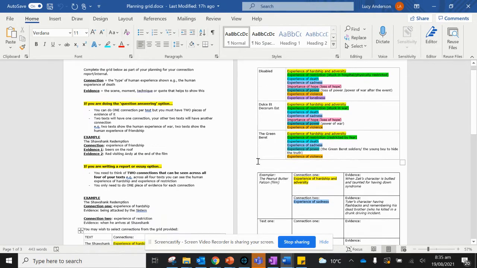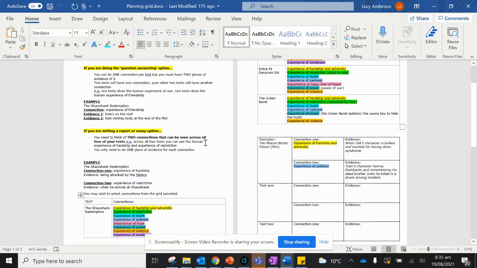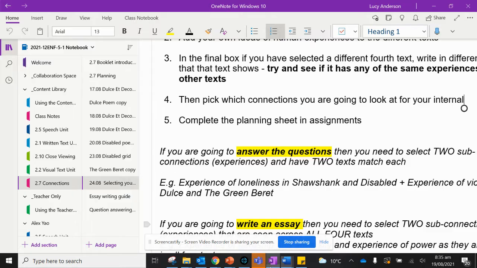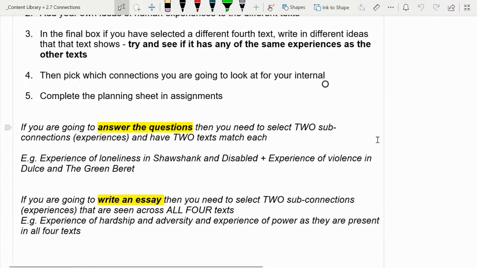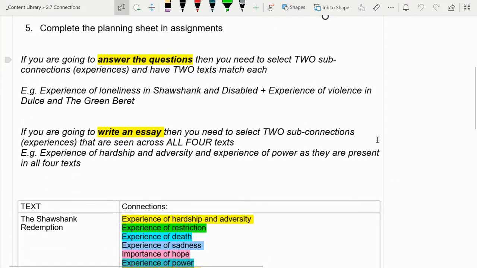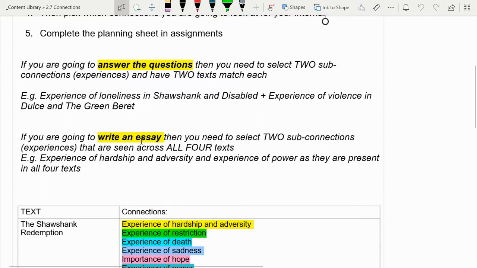It looks like this. It's got the same grid that is down in this page. It's got the same information again about what you're doing, and it gives you a plan. I'll come back to that and explain that as well. So when it comes to planning and picking your connections, what you need to figure out is which way you're going to do this internal.